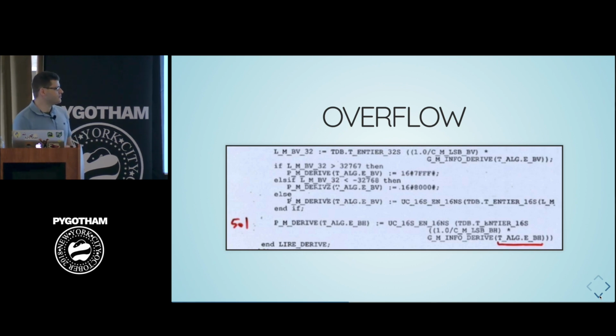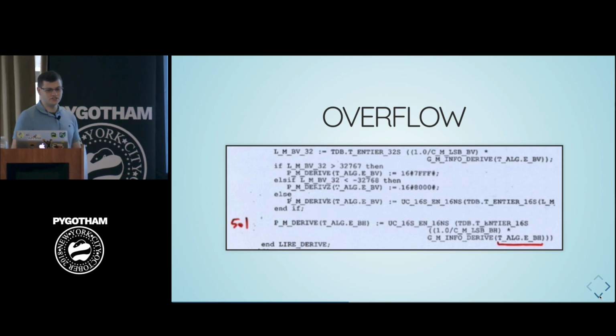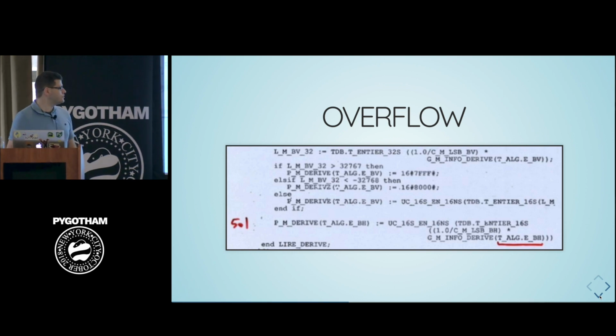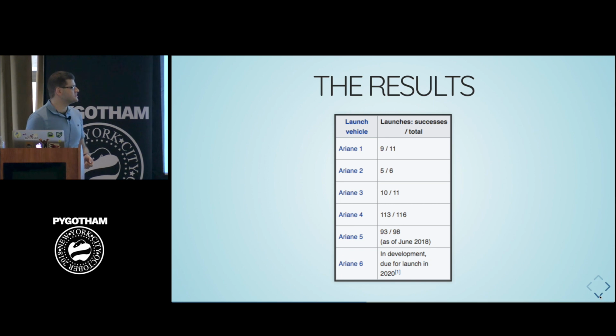Another piece of information here is that we have 7 variables here, but 4 of them were actually protected against this overflow. The one that was critical in this case wasn't protected against this due to some performance concerns that were raised during the initial development. What was the result of this?